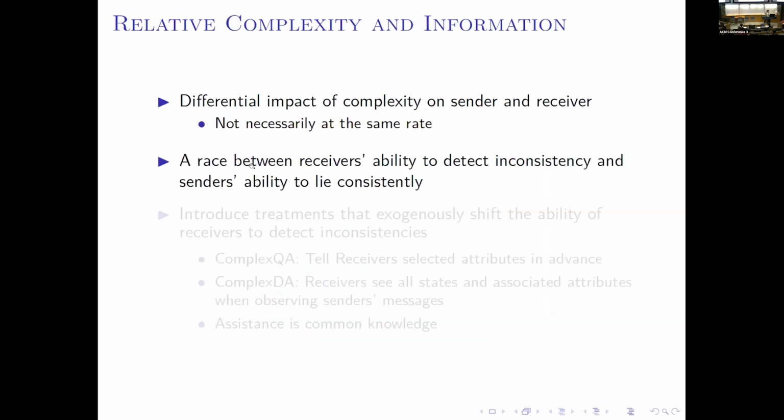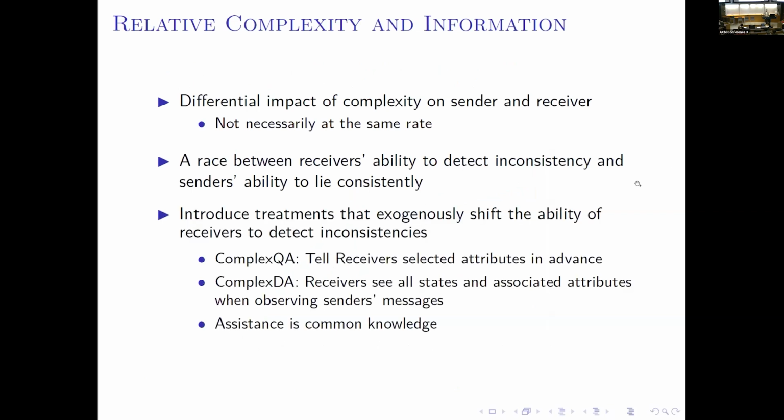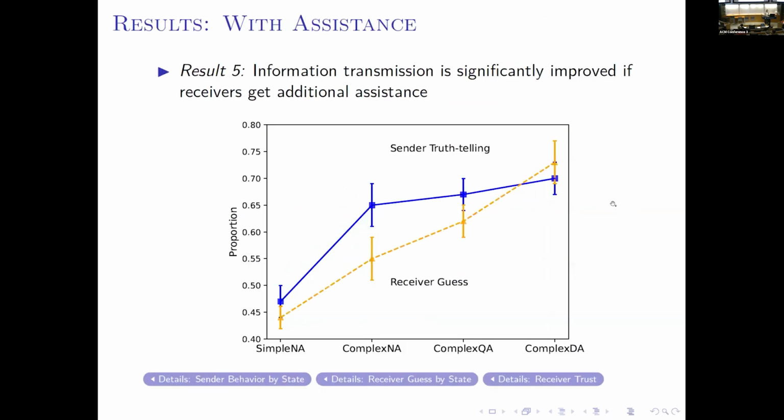So to further explore this impact, we have 2 additional treatments where we give the receiver additional assistance. One is question assistance, which tells the receiver selected attributes in advance, and then we also have a detection assistance treatment, where there's no memory difficulty on the receiver side. We can see that if we give the receiver assistance, there's no non-monotonicity anymore, and we can see a significant increase in the receiver's guess decision.